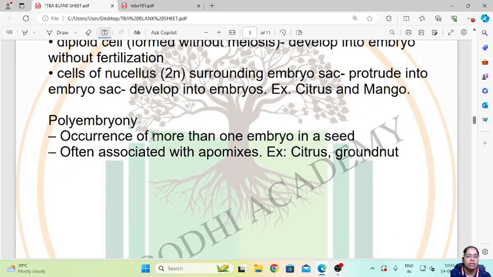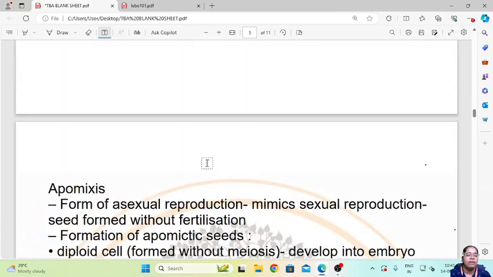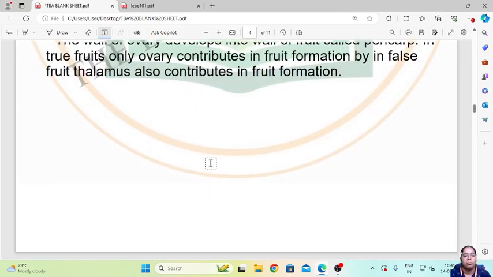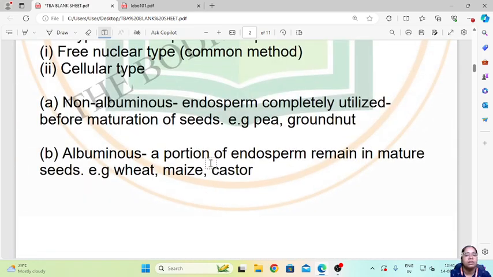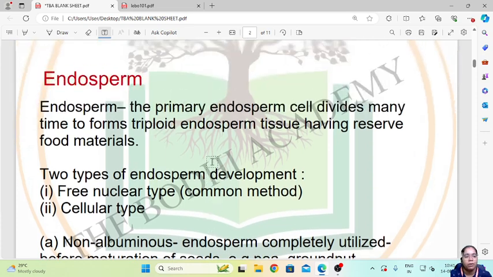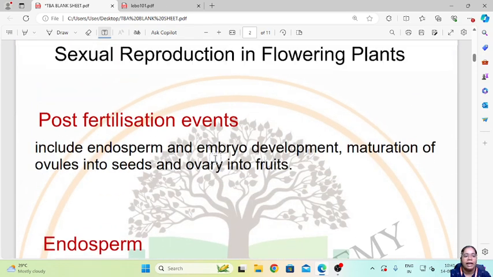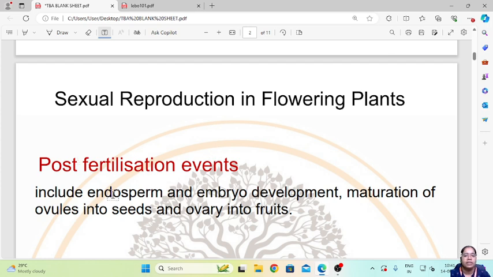Then comes polyembryony. So what is polyembryony? It is basically the occurrence of more than one embryo in the seed, often associated with apomixis. So in oranges, that is citrus fruits, polyembryony can be seen, that is more than one embryo inside the seed. So this was about today's video, that we have covered what is polyembryony, what is apomixis. We have seen the structure of seed. Then we have seen what is embryo, the monocotyledonous and dicotyledonous embryo, and we have seen what is endosperm. And all this comes in the post-fertilization events, that is the events which occur after the process of fertilization.